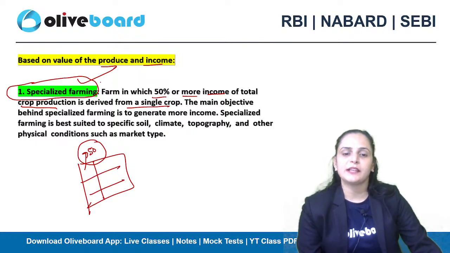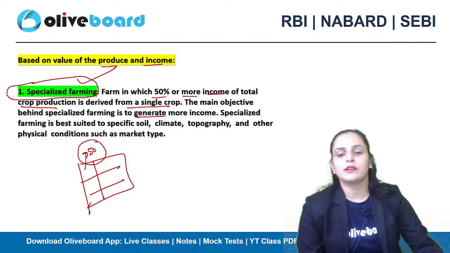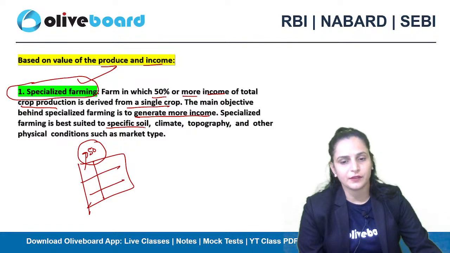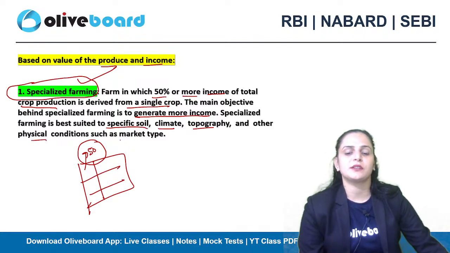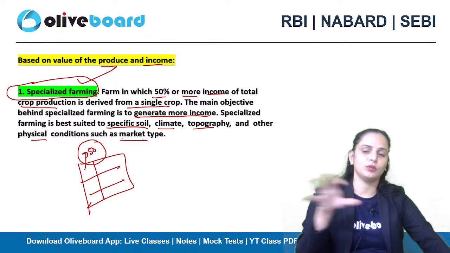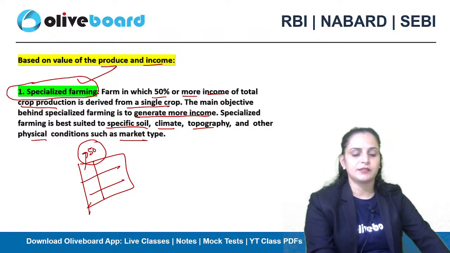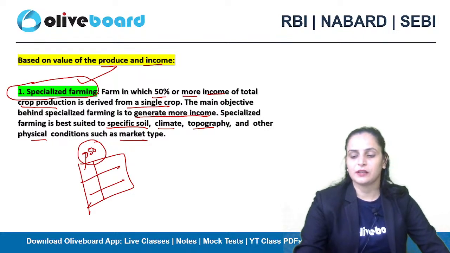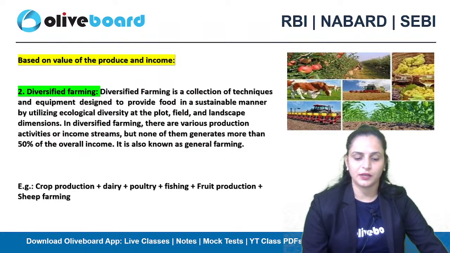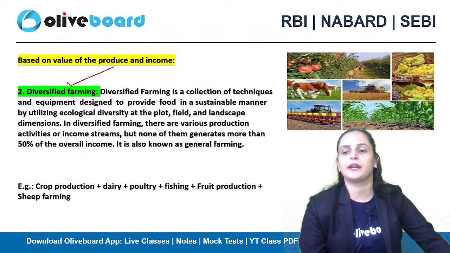The main objective behind specialized farming is to generate more income, and it depends on what is best suited to the specific soil, climatic conditions, topography, and other physical conditions such as market type. So if all these important objectives आपके satisfy हो रहे, तो then at that time you can go for specialized farming on a piece of land. Okay. Next we have diversified farming.